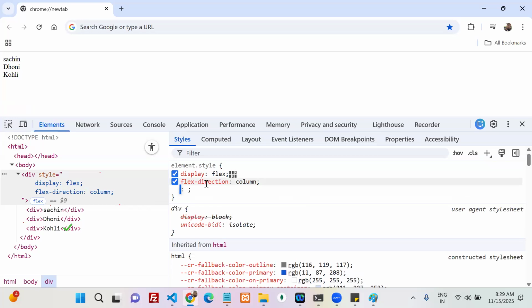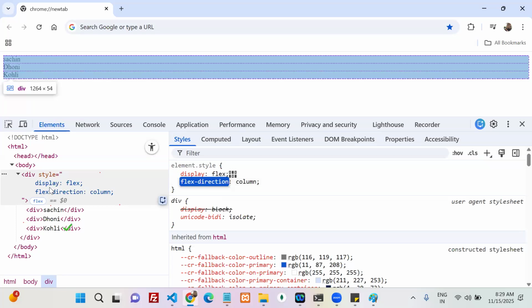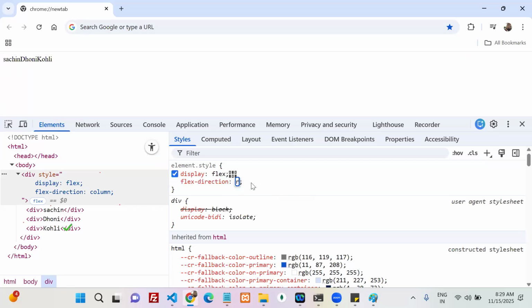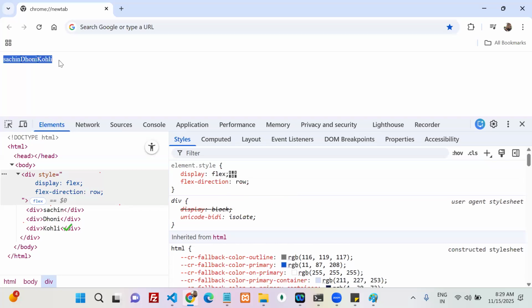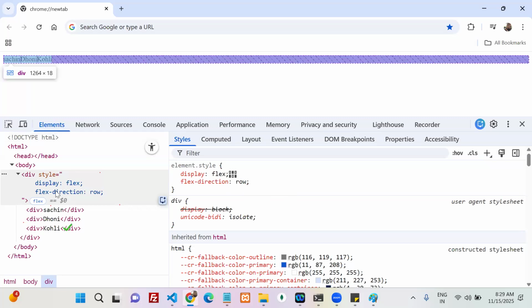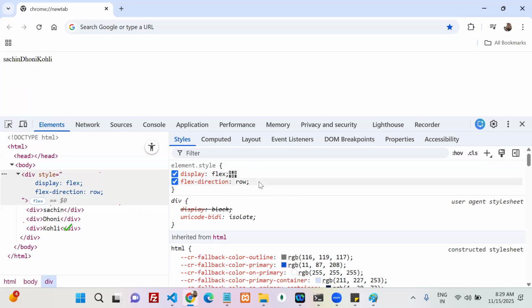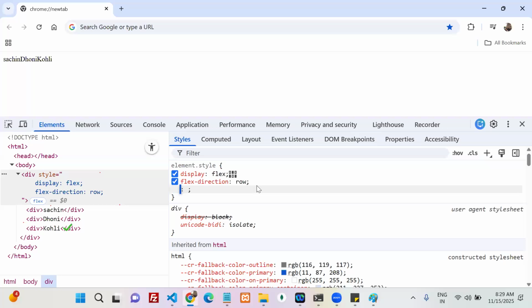Row. Now if you want to align the items in the row, which is nothing but on the main axis, how can we align? If you want to align the items on the cross axis, how can we align? Now my items are on the main axis or cross axis? Main axis. Row, column? Row. That is main axis or not? If you want to align the items on the main axis, we have one property. Can anyone guess? Justify content.